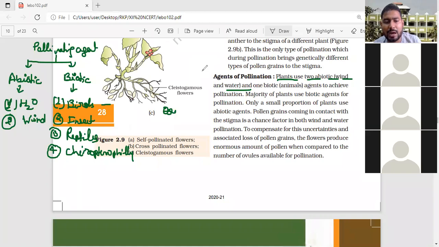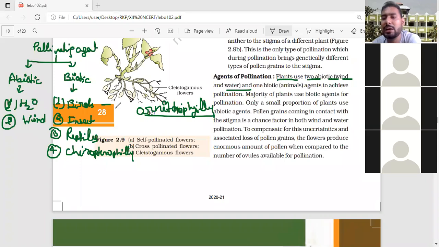So for pollination through birds, remove the 'logy' and add 'philly': ornithophily.